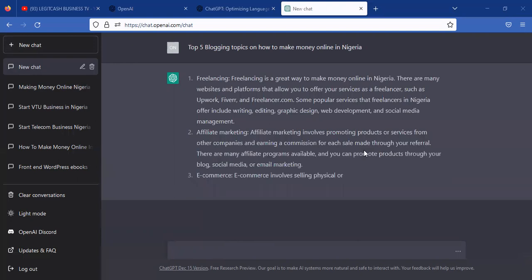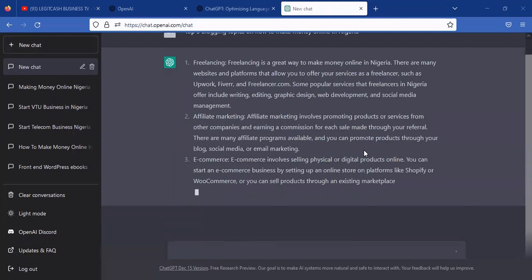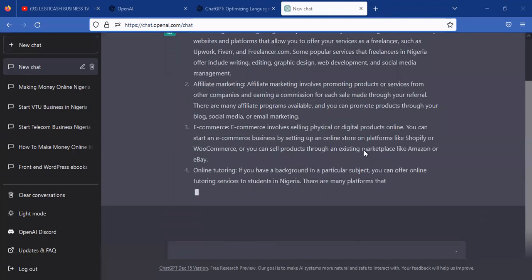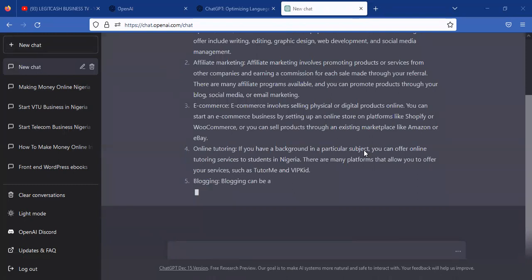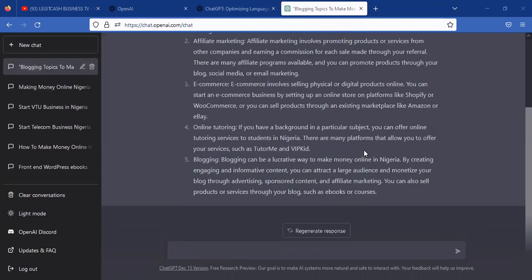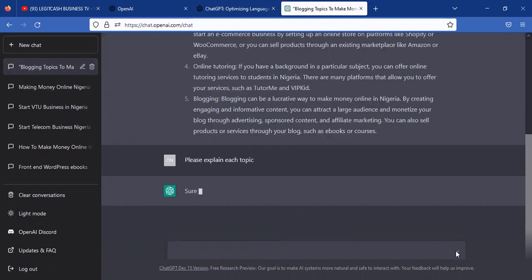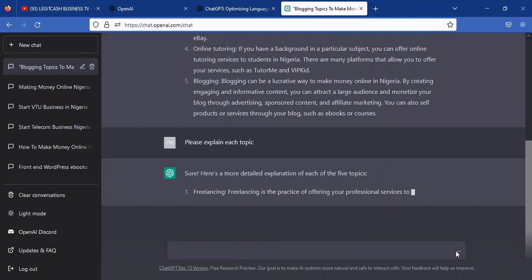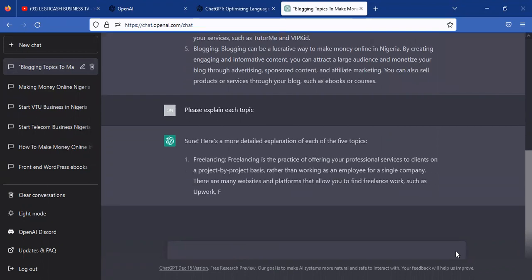So you can see everything is explaining to me the top 5 blogging topics on how to make money online. And everything is detailed the way it's supposed to be. So this is how this OpenAI is working like magic. It's really working like magic. Now, if I say, please explain more, explain each topic. As you explore the AI, you get to know the AI more, okay? So you now begin to explain to me all these top topics that I've just said.